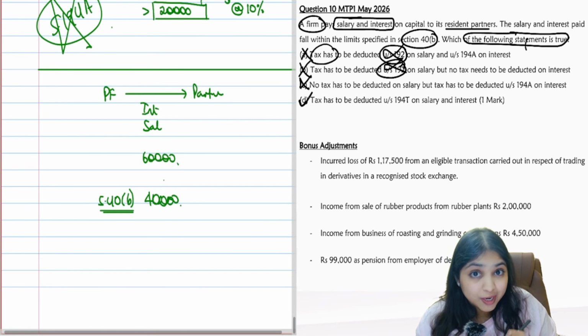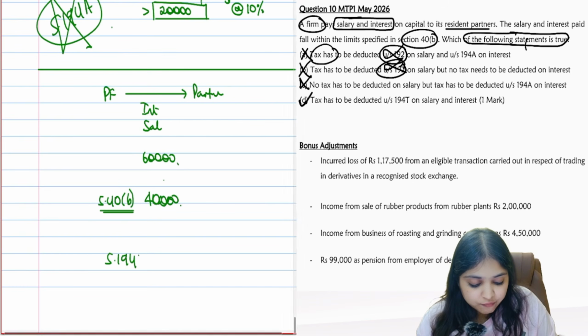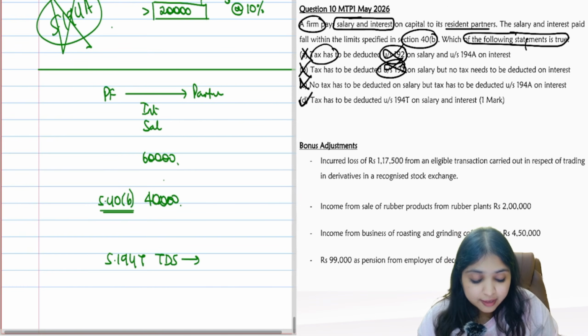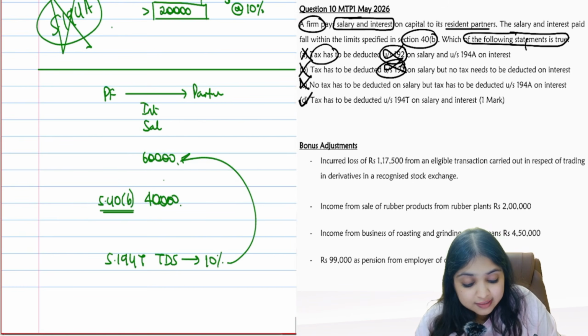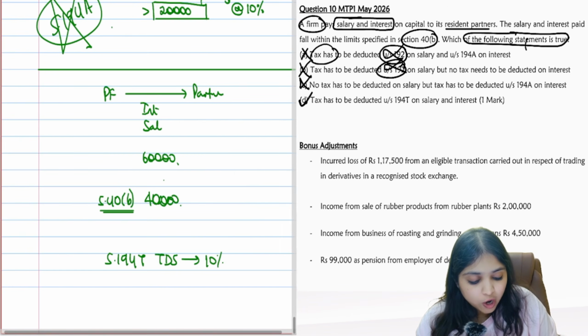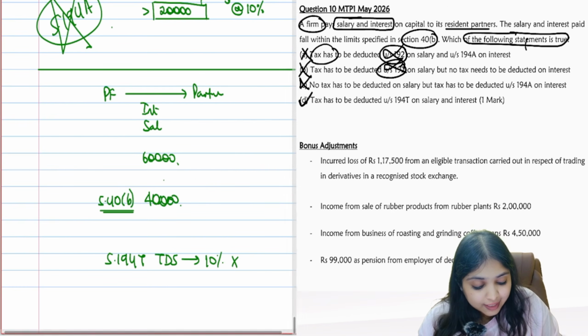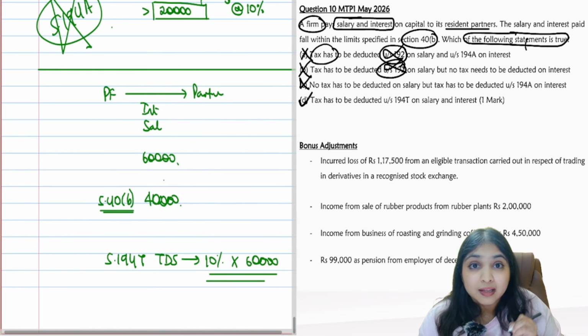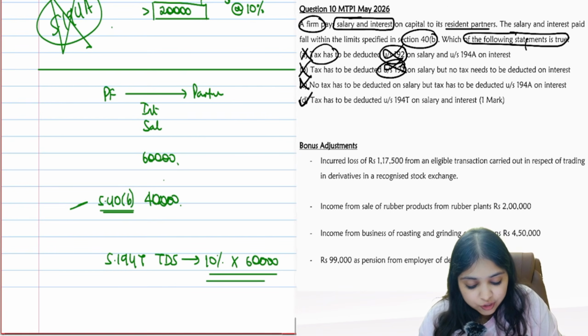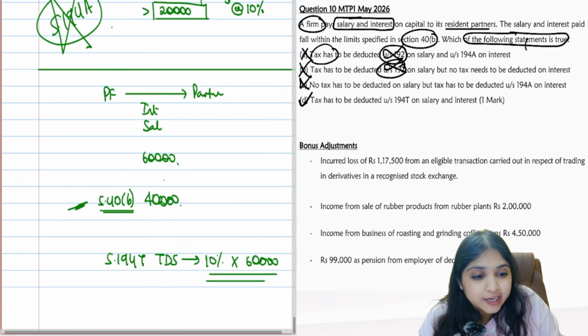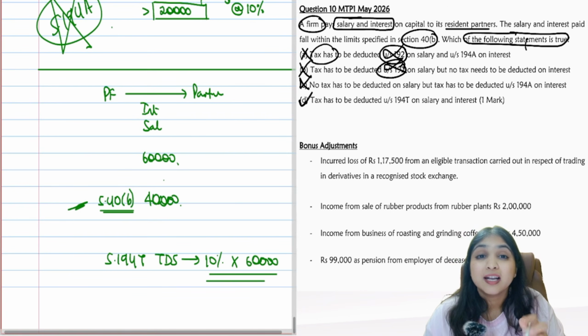Okay. Now my question to you is, section 194T, TDS will be on which number? Will it be 10% of 60,000, the real number? Or will it be 10% of 40,000, which is actually allowed under section 40B? Do you know this? It will be 10% of the real number, 10% of 60,000. I'll tell you why. Section 40B and section 194T are not connected.